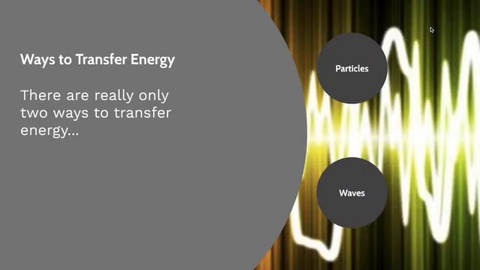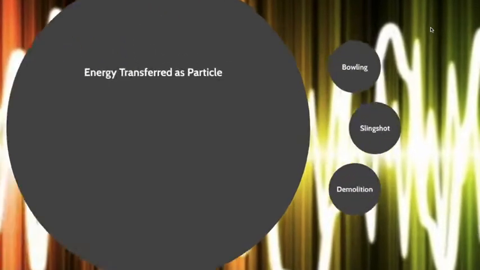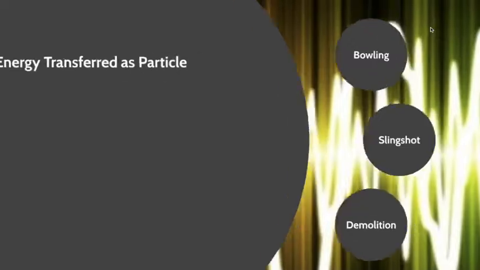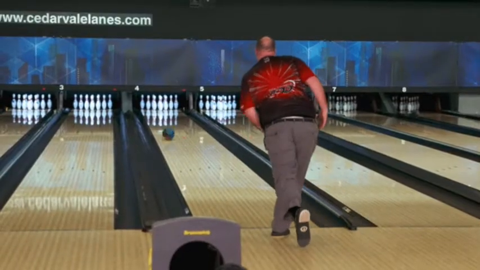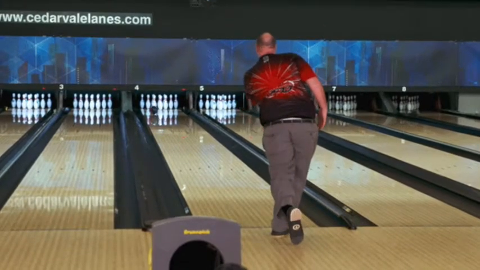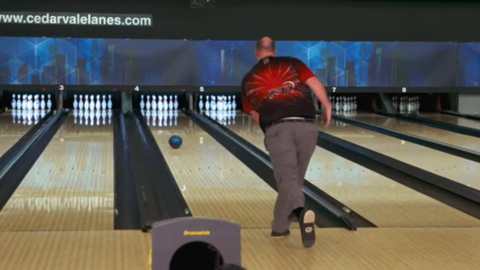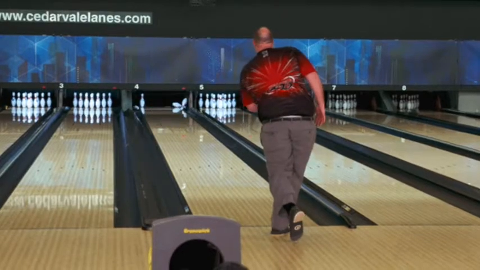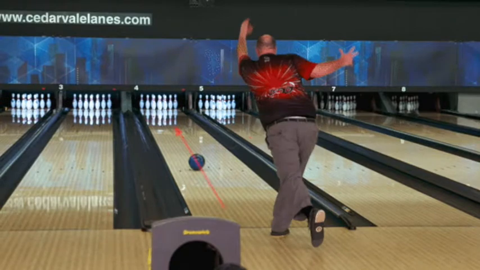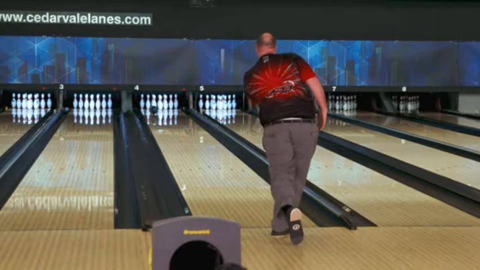Now, just saying the word doesn't mean you understand it. So let's look a little closer. What do we mean by particles? Energy transferred as a particle. I've got three examples here we're going to look at. When we look at this bowling scenario, you'll notice that there's energy present in the bowler, and that energy reaches the end of the lane. And the question is, how did the energy get there? Well, the answer is pretty obvious. It's the bowling ball, right? It's an actual object. The bowling ball is the particle that carries energy from the bowler to the end.